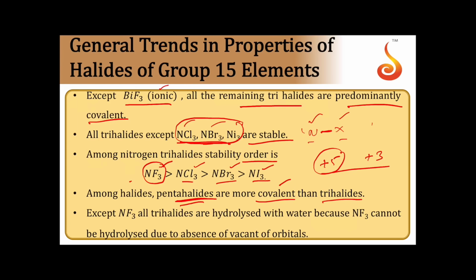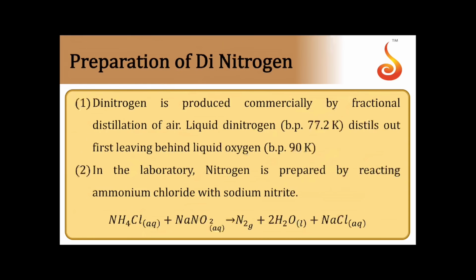Then all halides undergo hydrolysis. Except NF3, all trihalides undergo hydrolysis with water. Under normal conditions, NF3 cannot be hydrolyzed because of the absence of d orbitals. That is, neither nitrogen nor fluorine has vacant d orbitals. So under normal conditions NF3 cannot be hydrolyzed. Remaining all can be hydrolyzed.